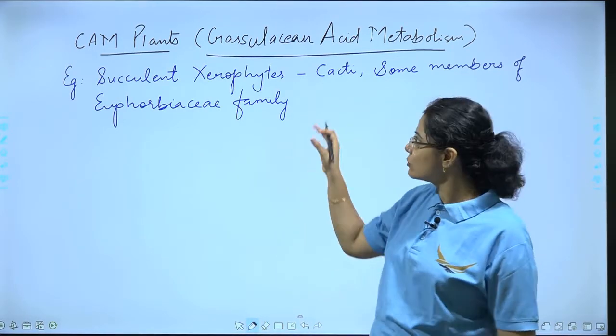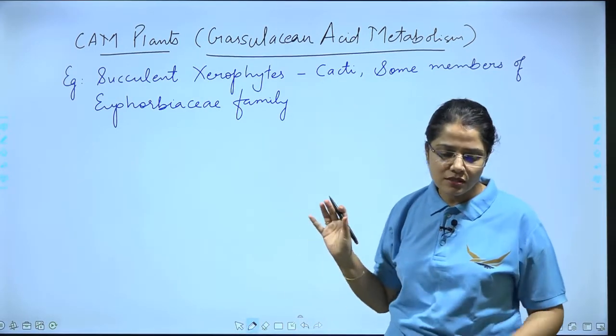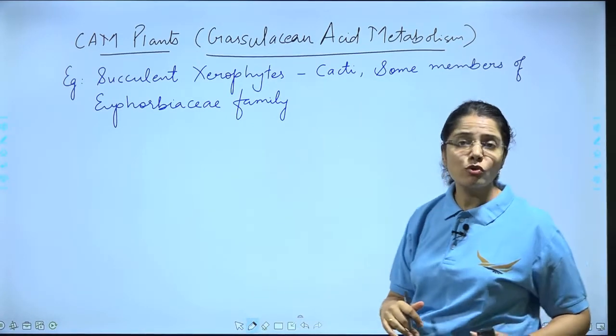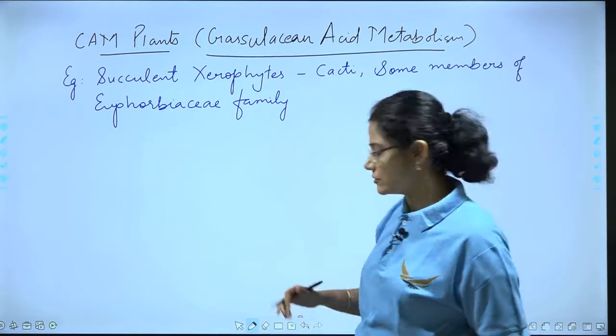Now, why are we going to discuss this? These plants show a different adaptation to avoid photorespiration.